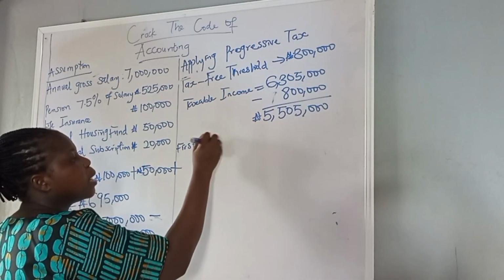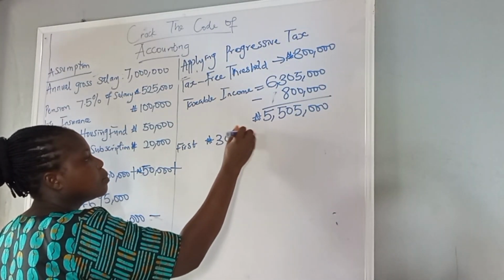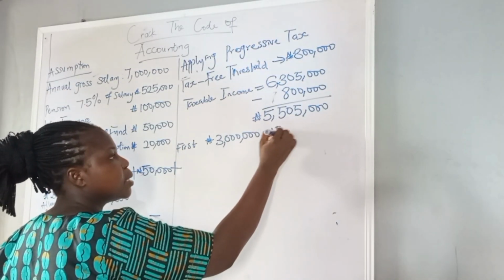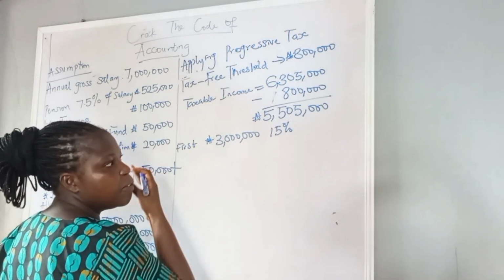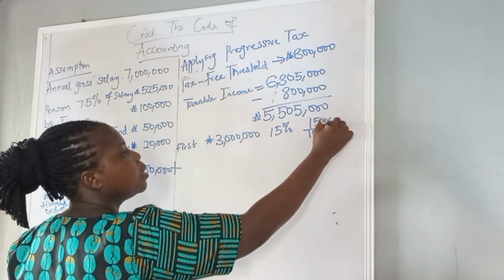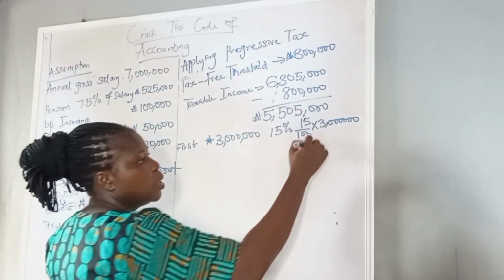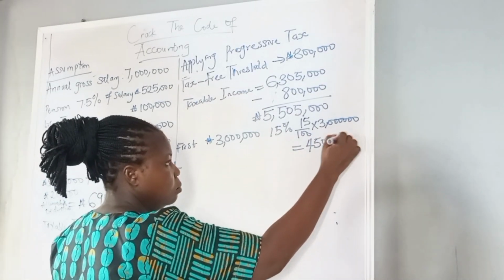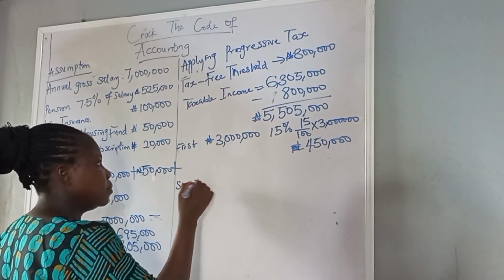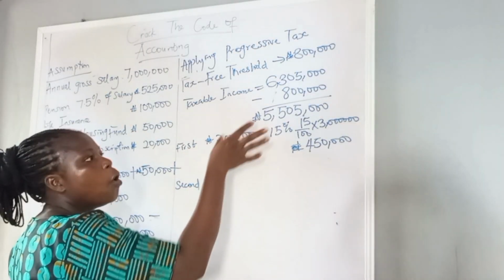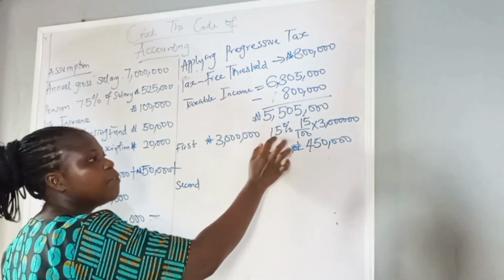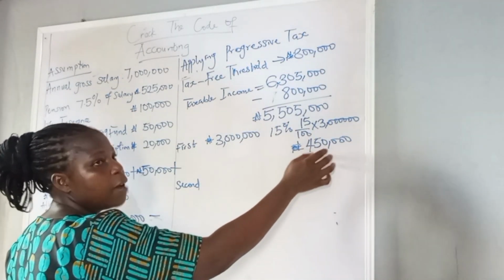Now your first 3 million naira has an effect of 15% tax. 15% will be 15 over 100 times 3 million naira, which will give us 450,000 naira. The first 3 million of 5,505,000, we tax it with 15%, which gave us 450,000 naira.